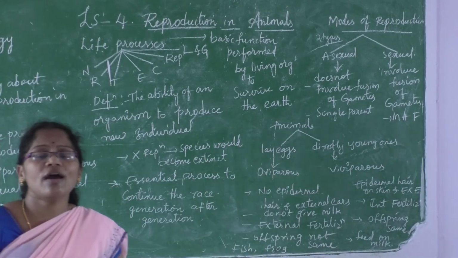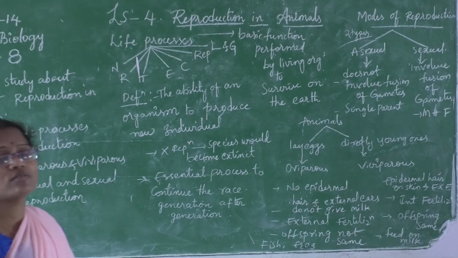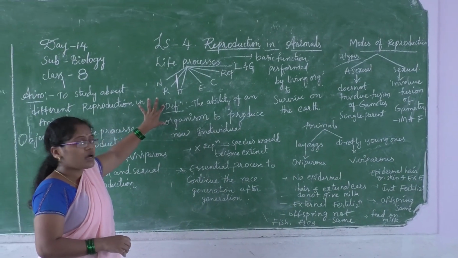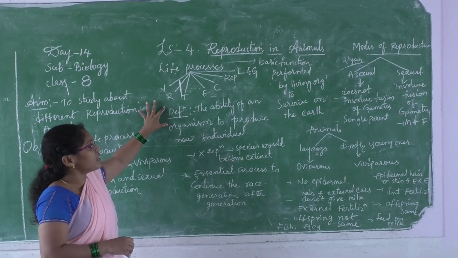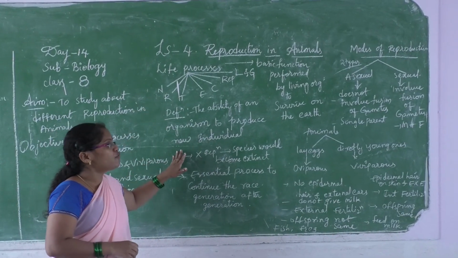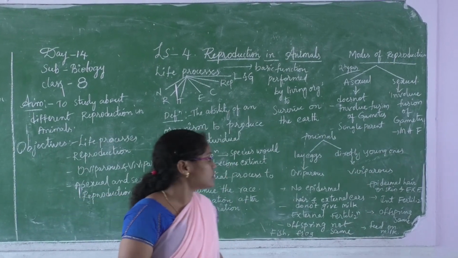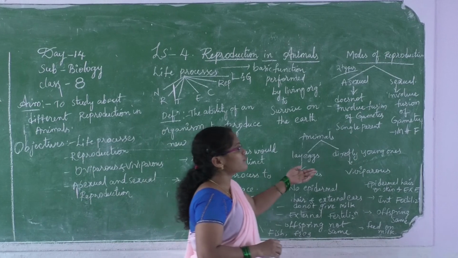So I hope you have understood today's topic. I am going to give you some assignment. Write what is meant by reproduction, and what would happen if there is no reproduction process on the earth? Okay, two questions, and note the differences.